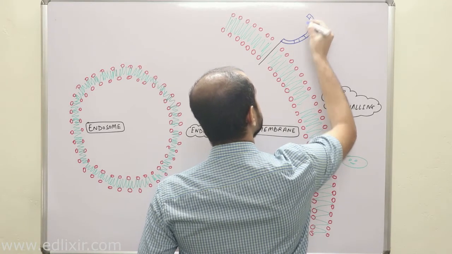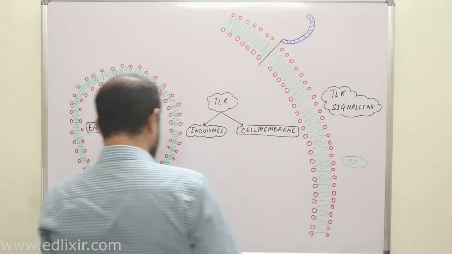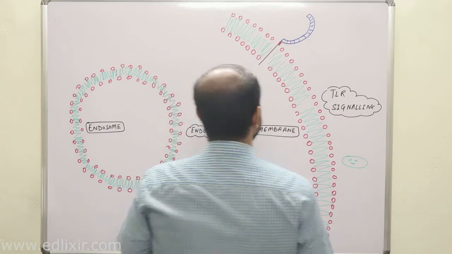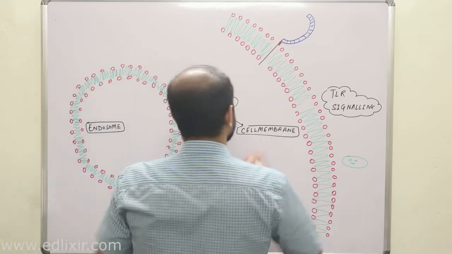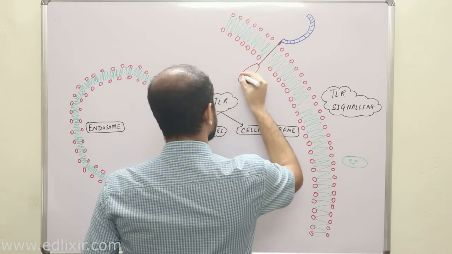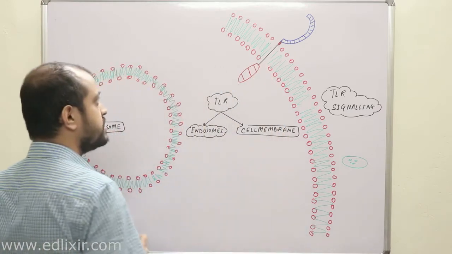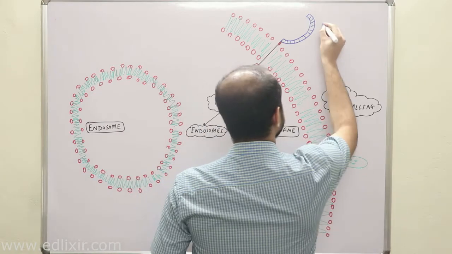So these are leucine rich repeats, okay? Clear? And suppose this is your cysteine rich repeats, and this is your TIR domain. Clear? Now listen with all your attention. These are box 1, 2 and 3. Now a very interesting point you need to understand is this. Suppose this is TLR1.